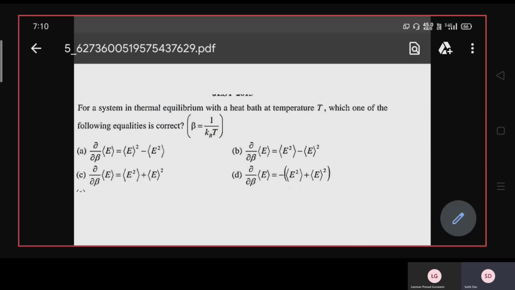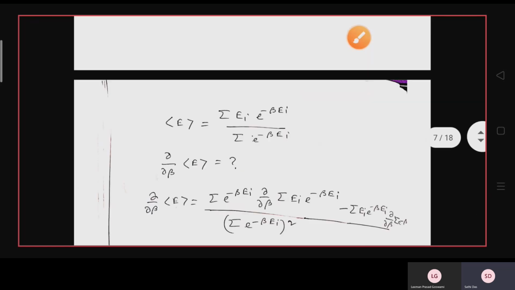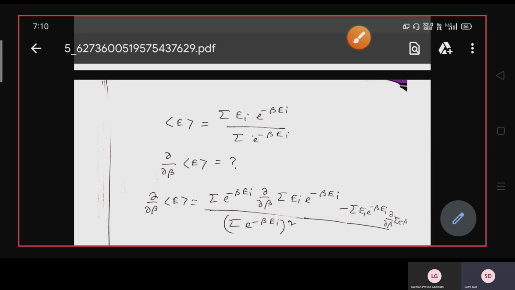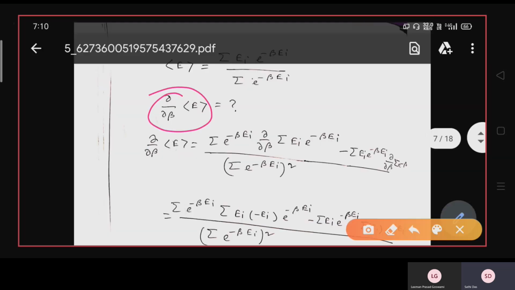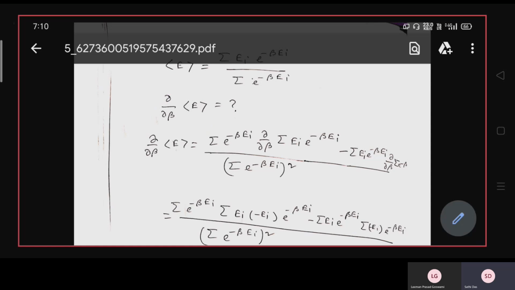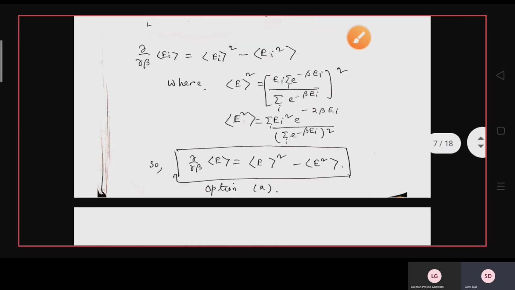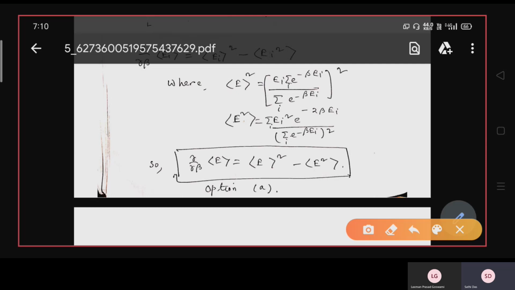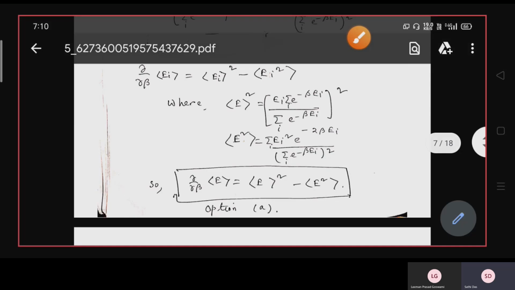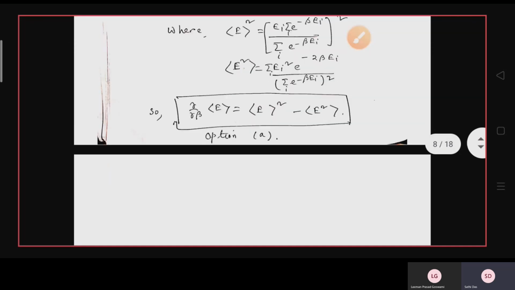So what you have to do is put the formula of E average and then take the differentiation of E average with respect to that quantity which you need to find out. Then you have to know two formulas: one is the square of average and another is the average square. Average square will give you this result and square of average will give you this result, and the answer will be E average square minus E square average.